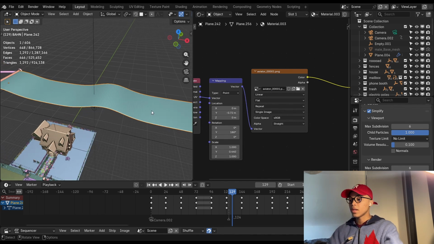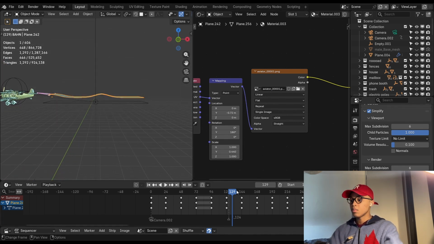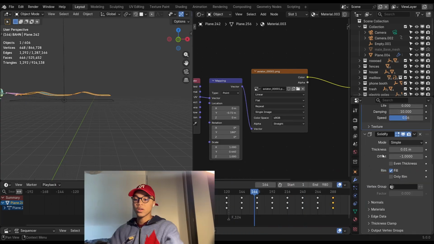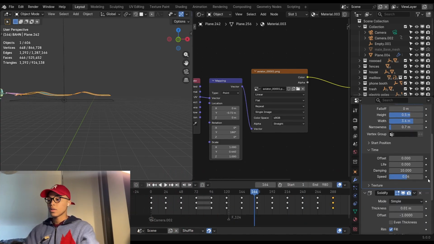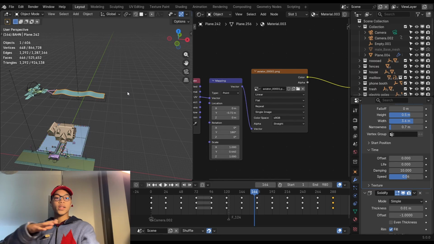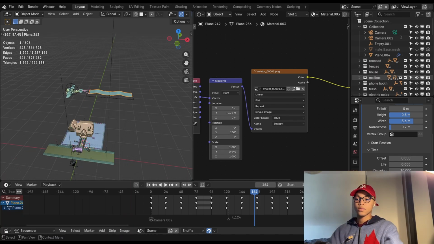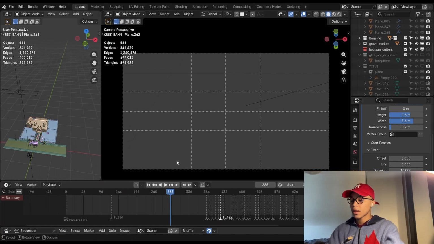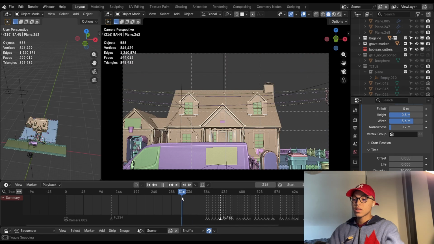And then for it to move like this, as if it's being affected by the air, I just added this wave modifier, and I adjusted it a little bit so that it would look like it's flowing at the right speed. But that's really it for the title. After the title, the camera just pans downwards onto the house. This house, I got it from Sketchfab.